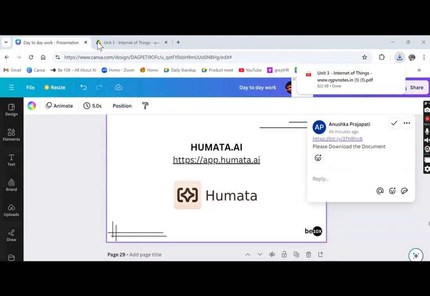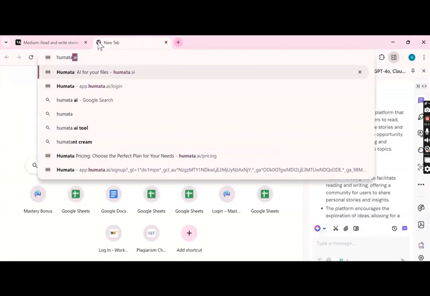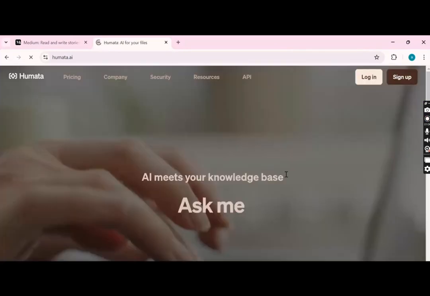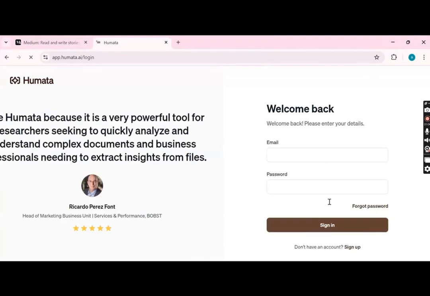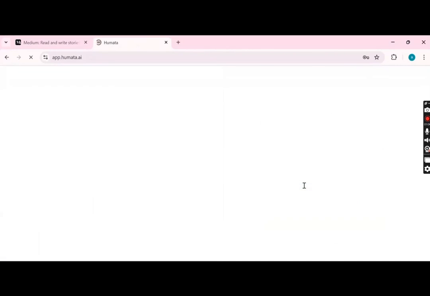Now, I will go to humata.ai. Let me share another screen of mine. Here I will search for Humata.ai. You just have to sign up for this particular tool. If you don't have an account, you have to sign up for Humata.ai, or if you have an account, you just have to click on login. I already have an account, so I'll click on login here, and it will take me to this page. My credentials are already saved, so I'll click on sign in.